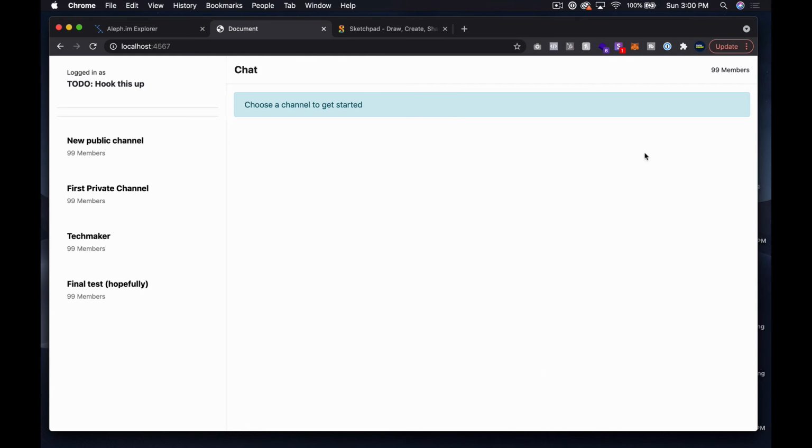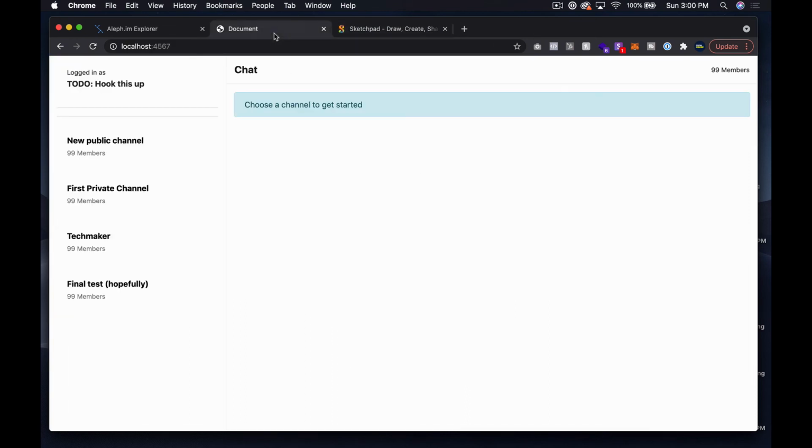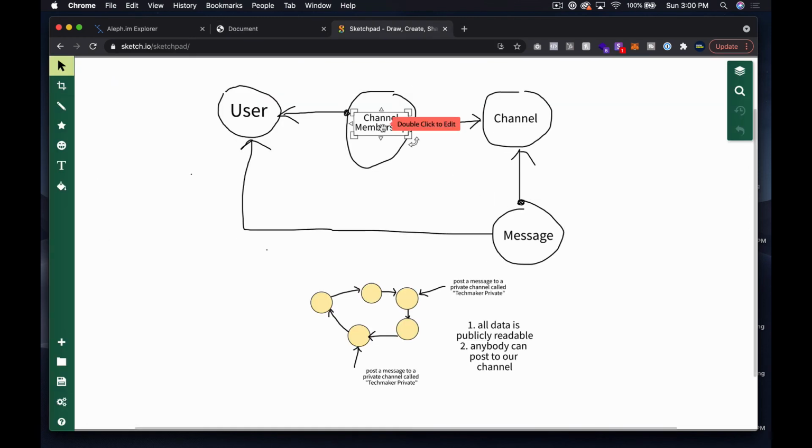But on each channel, if it's public, you'll just be able to click join. And what that's going to do is create this channel membership, which will have a status of active by default or something. And then if it's a private channel, it's going to create a channel membership with a status of maybe something like pending. And then the creator of the channel will have a list of all the pending memberships.